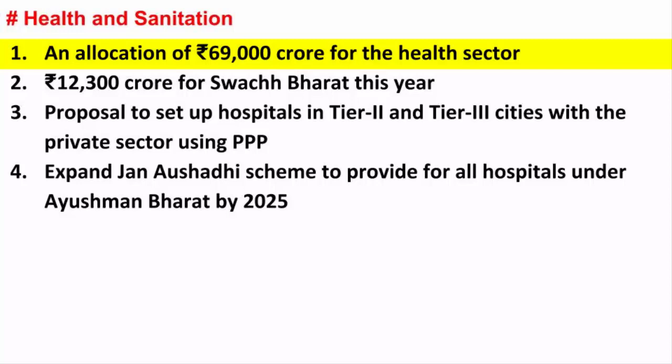Whenever the government allocates so much money behind the health sector, what it actually means is that the government is spending to upgrade public hospitals, because that is the only option through which millions of poor people can avail health treatments in the country. According to the National Statistical Office, the average medical expense in a government hospital is 4,452 rupees in comparison to 31,845 rupees at a private hospital.